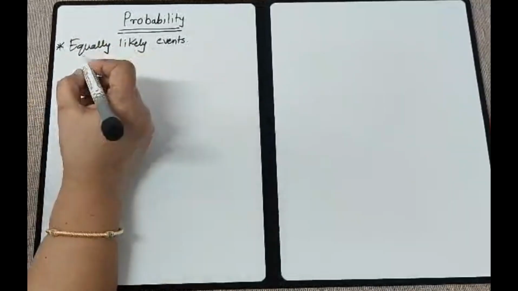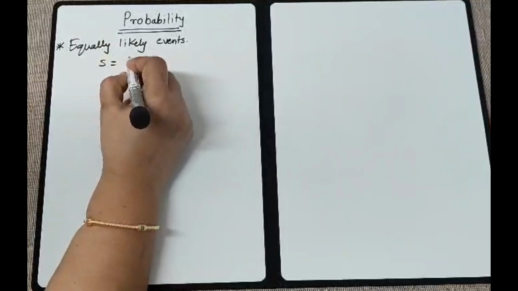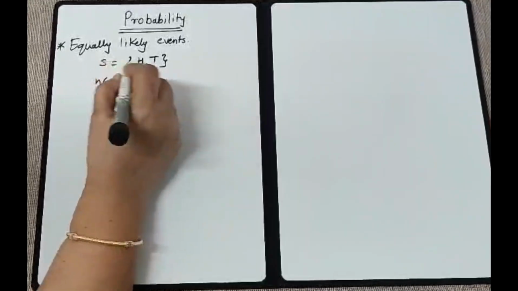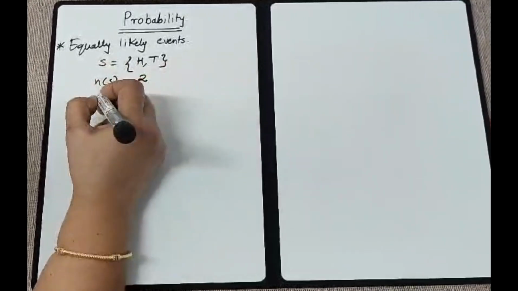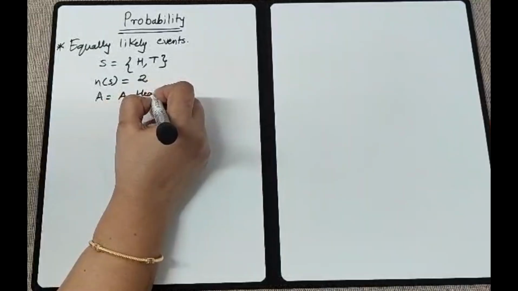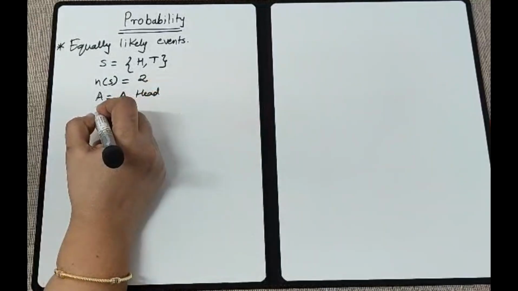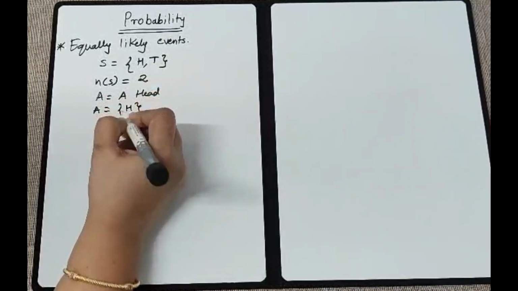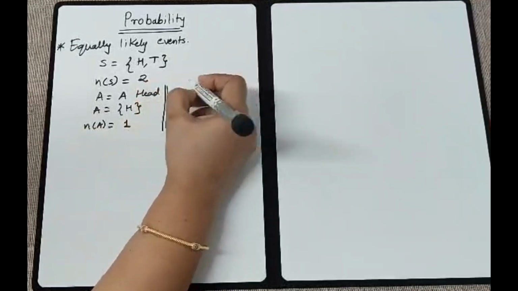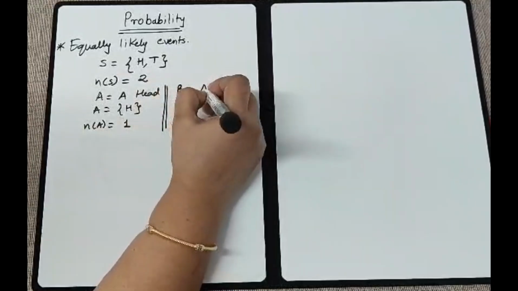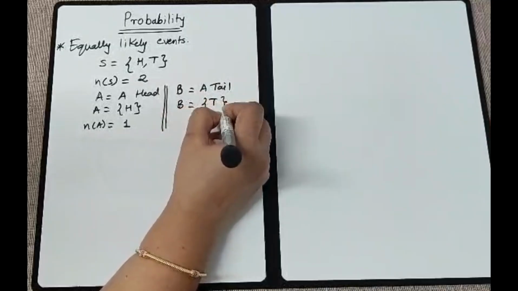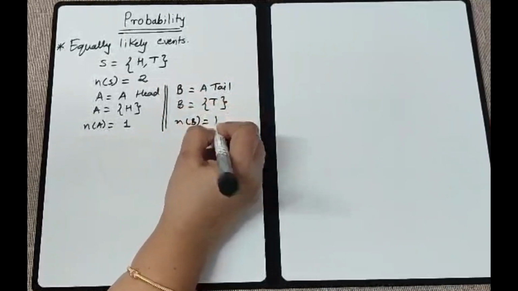I am taking a coin. If there is a coin, that means it will have two elements, either head or tail. So the total number of elements in this sample space is 2. Let us consider an event A where I am getting a head. Then it will be only H. So n of A will be only 1. Let us consider one more event B of getting a tail. In B there will be only T. So n of B will also be 1.